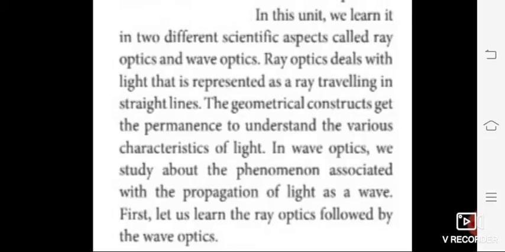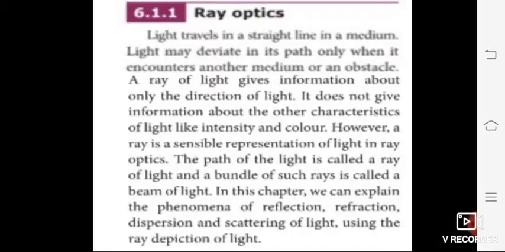Wave means, like this, you know that there are two types of wave: transverse waves and longitudinal waves. Here the light is a transverse wave. With the propagation of light as a wave, first let us learn the ray optics followed by the wave optics. In the first part of the lesson we are going to discuss ray optics, and in the second part we are going to discuss wave optics. Okay students, so this is a small introduction for the 6th unit, optics.